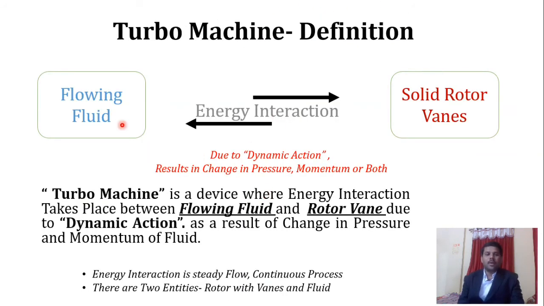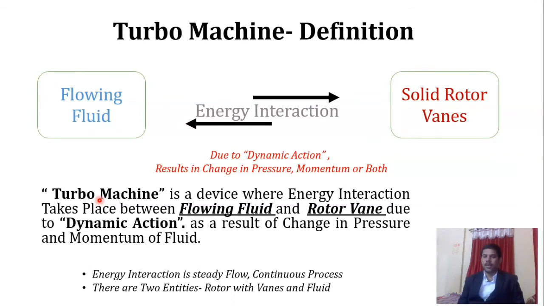So again I will repeat the definition. The turbo machine is a device where energy interaction takes place between the flowing fluid and the rotor vane due to dynamic action. As a result of this, there is a change in pressure as well as momentum, or sometimes both. The most important thing is that energy interaction always takes place in a steady flow and continuous process.